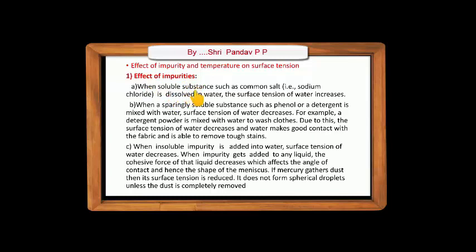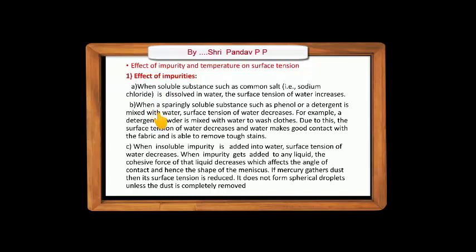When a soluble substance such as common salt is dissolved in water, the surface tension of water increases, because when soluble impurities are dissolved in water, the resultant cohesive force increases, due to which surface tension also increases.